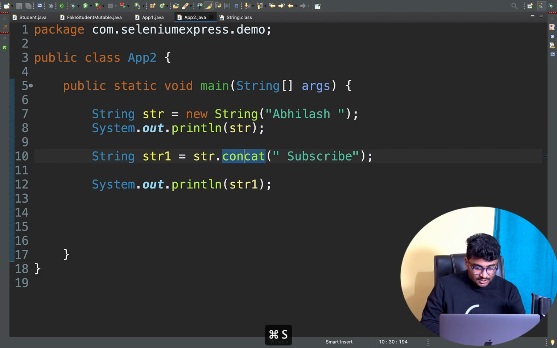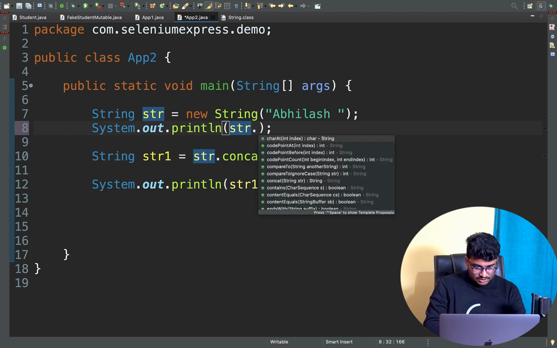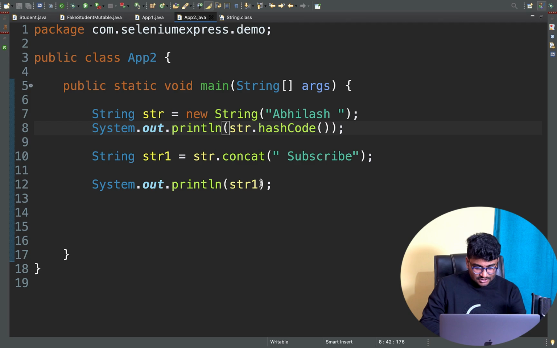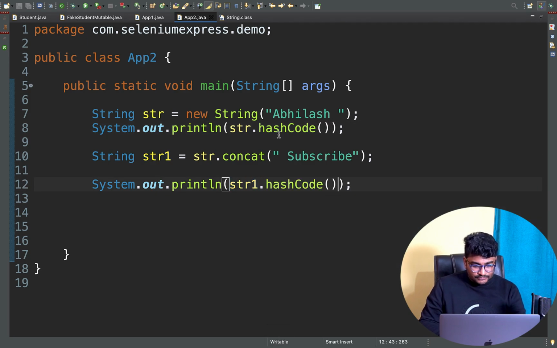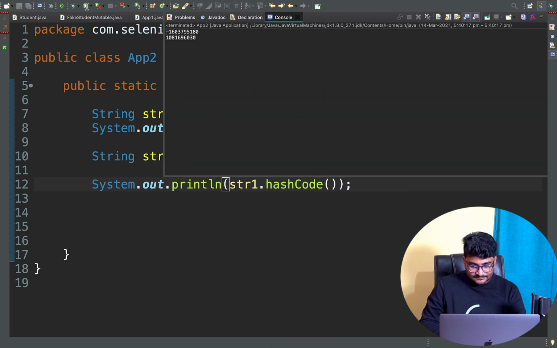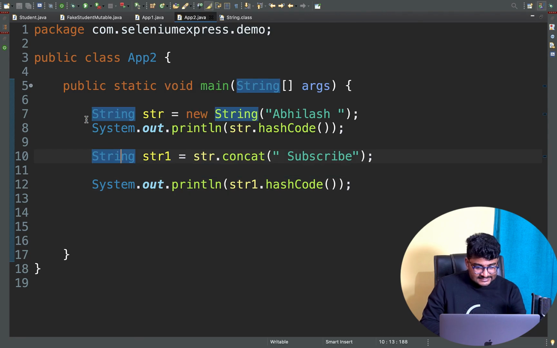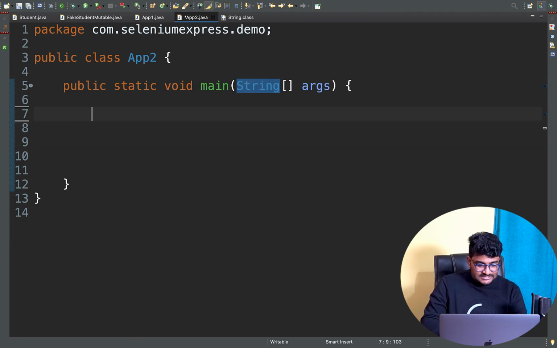So can I do dot hashCode here? You can see the str hashCode and str1 hashCode. They both will be different. If I run this, see, the hashCodes are different. But what about instead of String, if I use a StringBuffer?